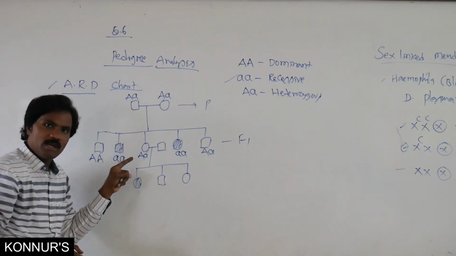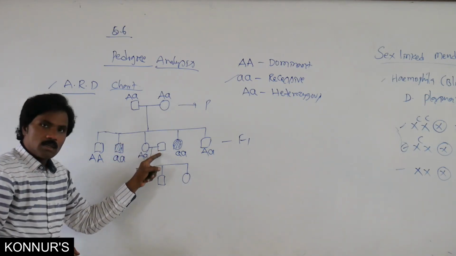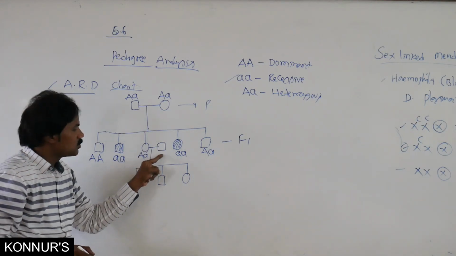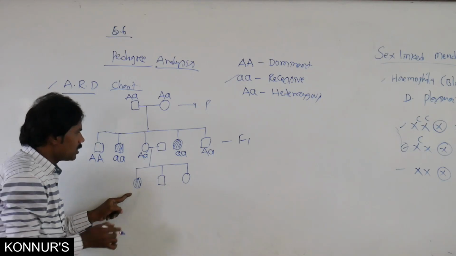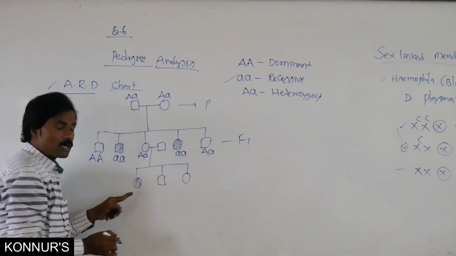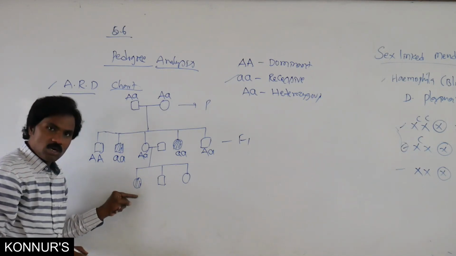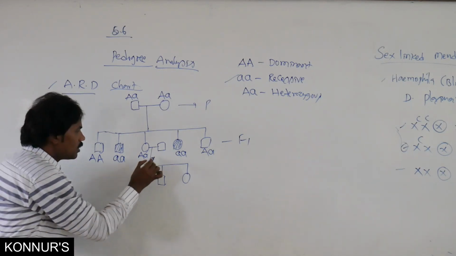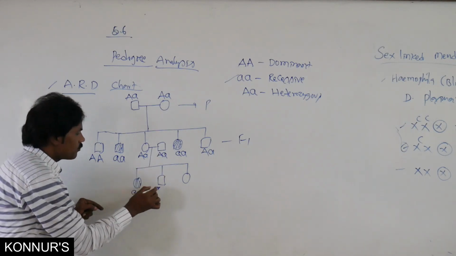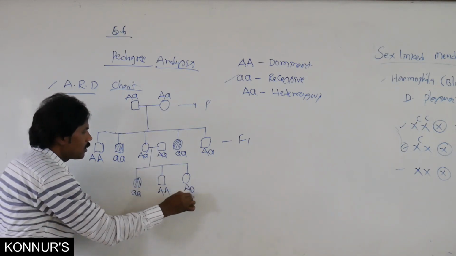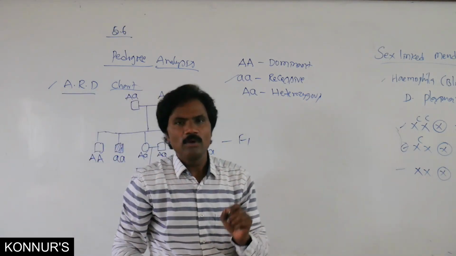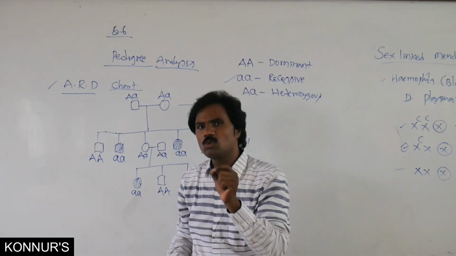One among the female individuals gets married to another male. What is the possibility? Here both are dominant, then no one is affected. But here one among the children is affected. That's why there is a possibility of heterozygous. It is also like this. So it is common for almost all types of autosomal recessive disorders.